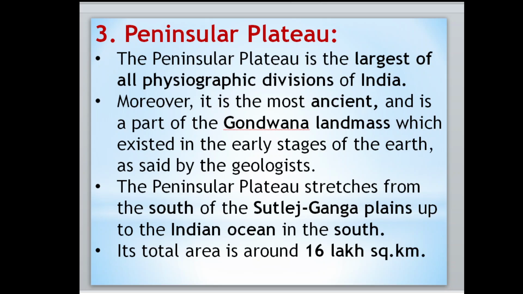Moreover, it is the most ancient, and it is part of the Gondwana landmass which existed in the early stages of the earth, as said by geologists. Geologists are those who study the earth. The Peninsular plateau stretches from the south of the Sutlej-Ganga plains up to the Indian Ocean in the south, from here to here.